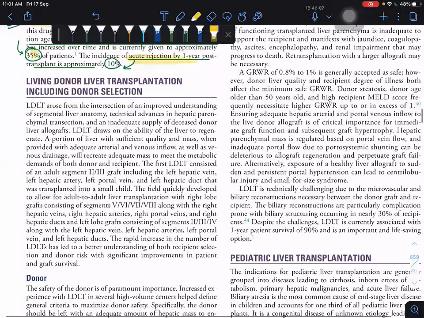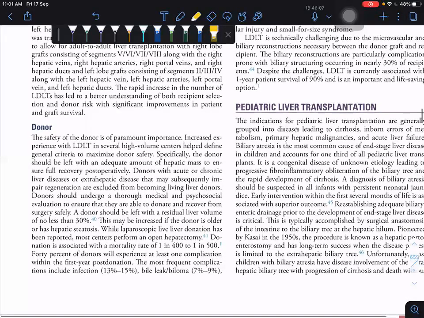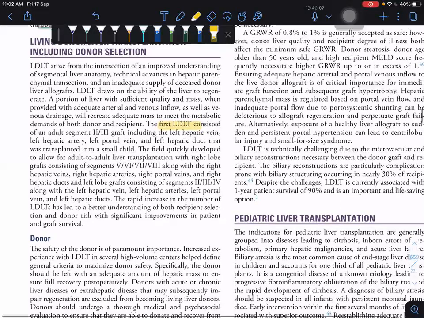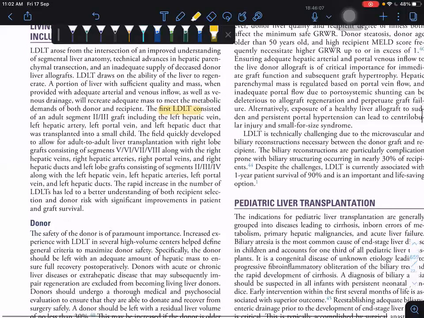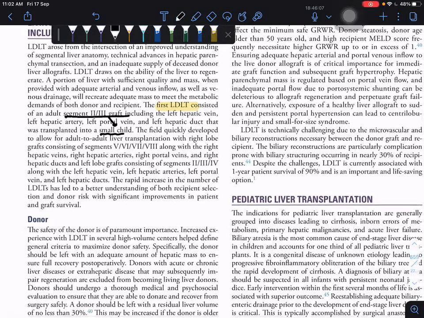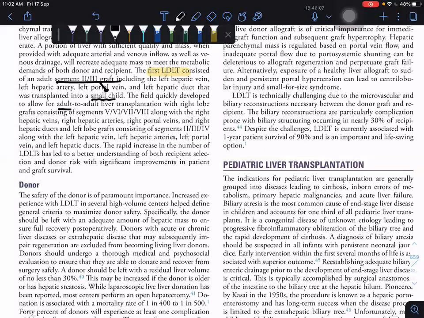Next come the other types of liver transplantation. First, LDLT, live donor liver transplantation. We take a segment 2 to 3 graft from an adult for a small child. First it was adult to child only; later it developed into adult liver transplantation, with the right lobe graft consisting of segments 5, 6, 7, 8.